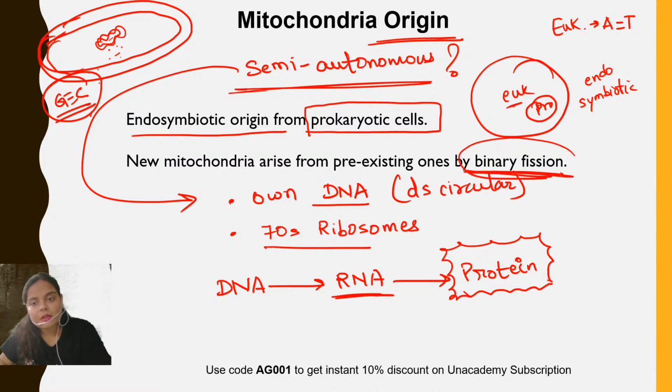See, bacteria also divide by the process of binary fission. Mitochondria are also dividing by the process of binary fission. So this division also supports endosymbiotic origin. Got it? Clear? Okay.